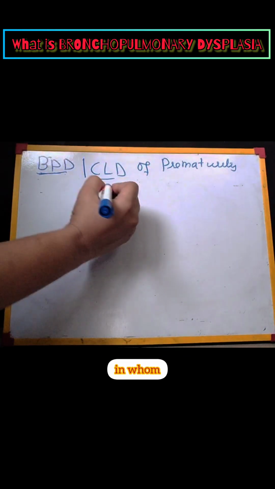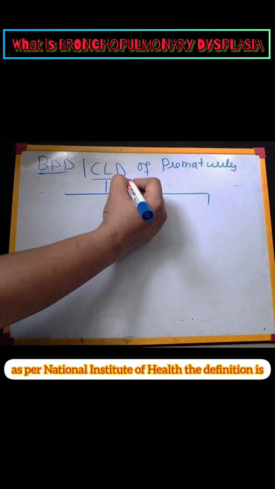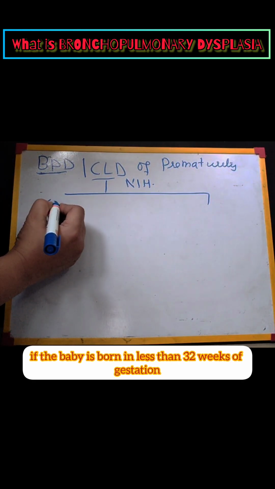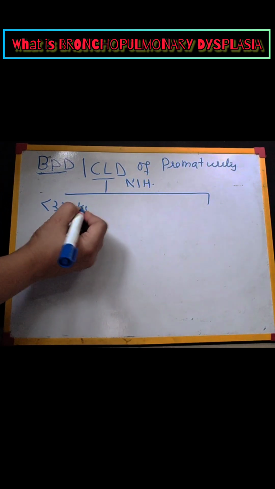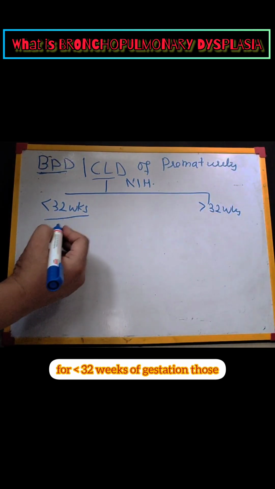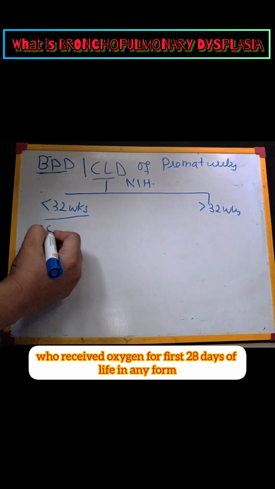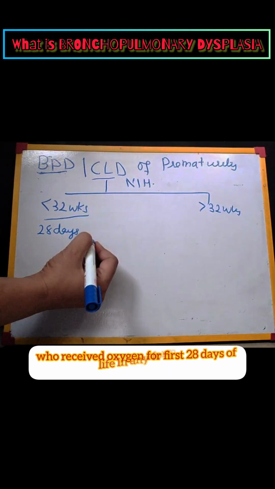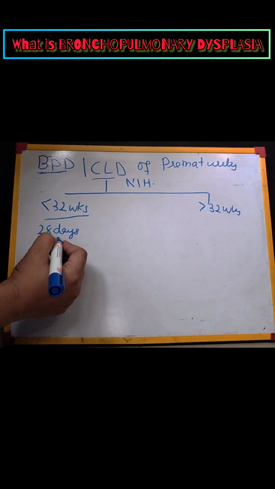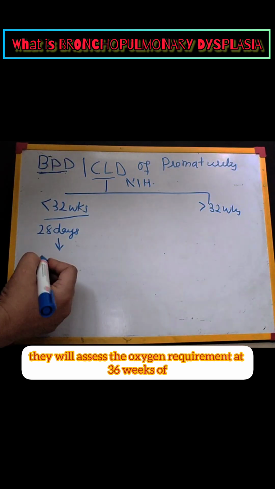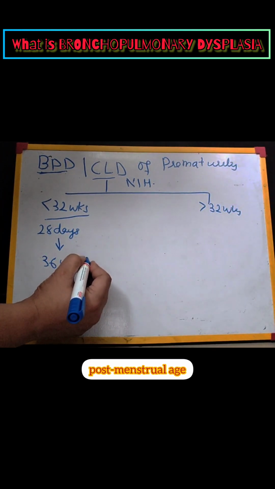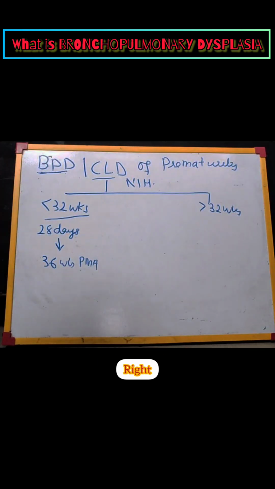In whom, as per the National Institute of Health, the definition depends on whether the baby is born at less than 32 weeks of gestation or at more than 32 weeks. For less than 32 weeks of gestation, those who received oxygen for the first 28 days of life in any form, nasal prongs, CPAP or ventilatory support, we assess the oxygen requirement at 36 weeks of post-menstrual age, right?